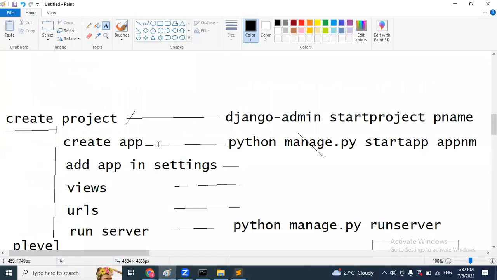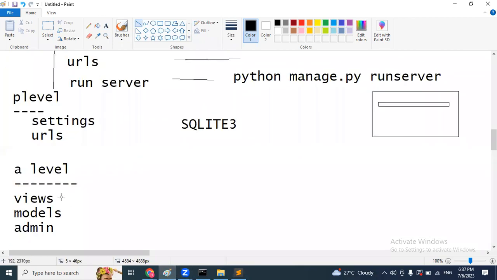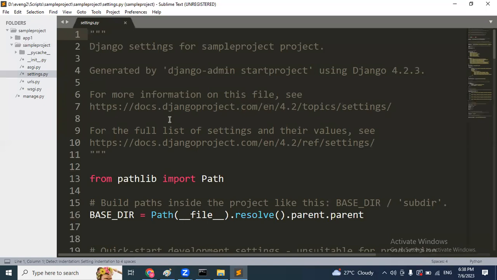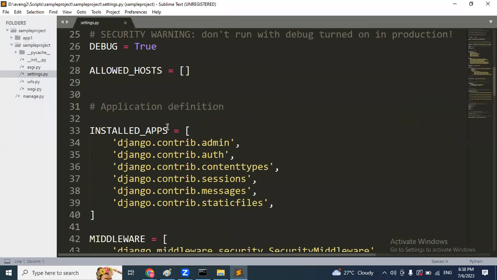And after application, what about the third one? We have to add our application in settings. Why? Because settings are available in project level and the application folder is a different level, right? So to establish the connection between your project and application, we have to add our application inside the settings. Just click on project subfolder, go to settings file and just scroll down, we'll find the option called installed apps.